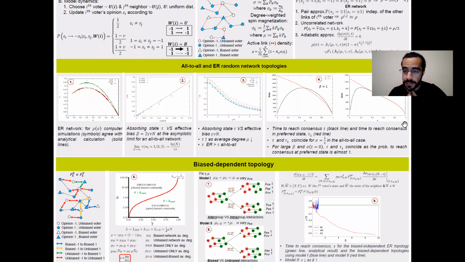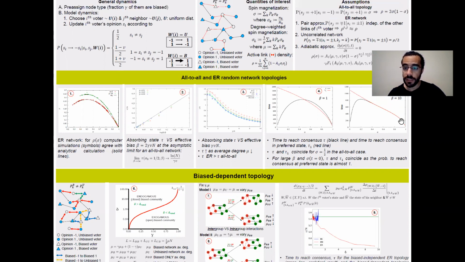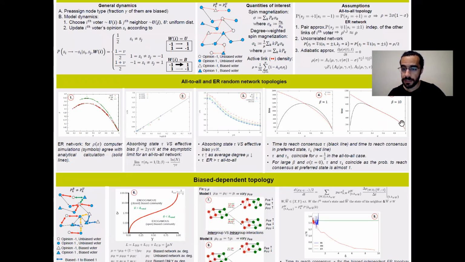In Figure 4, the most important thing to note is that for large initial magnetization sigma and large effective bias beta, the time to consensus matches the time to consensus conditioned on arriving at the preferred state of the biased voters.